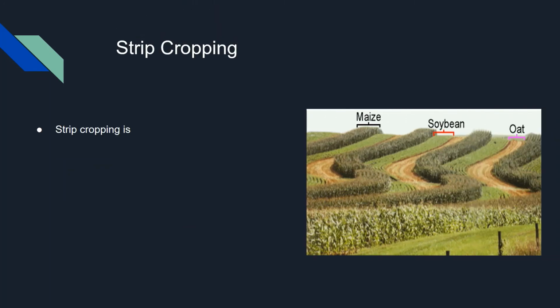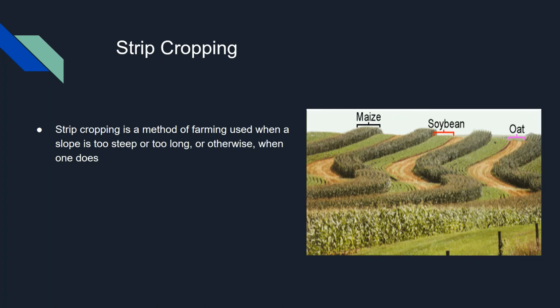Strip cropping. Strip cropping is a method of farming used when a slope is too steep or too long, or otherwise when one does not have an alternative method of preventing soil erosion. It alternates strips of closely sown crops such as hay, wheat, or other small grain with strips of row crops such as corn, soybeans, cotton, or sugar beets.